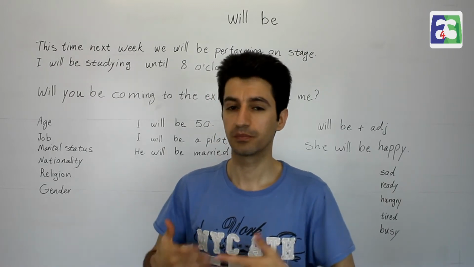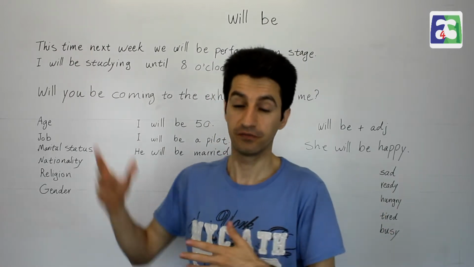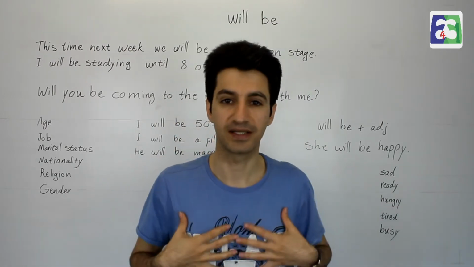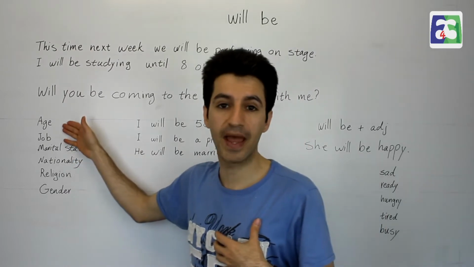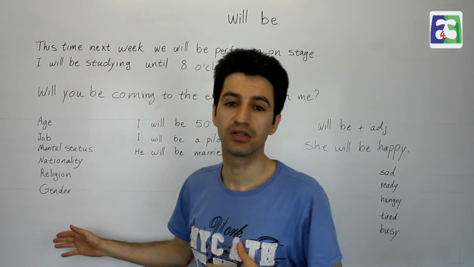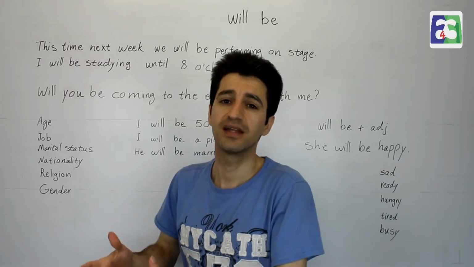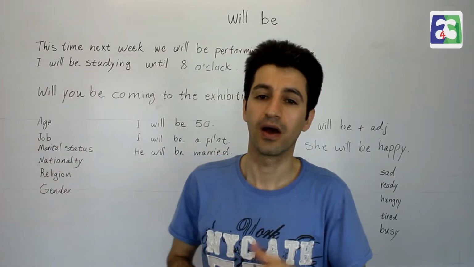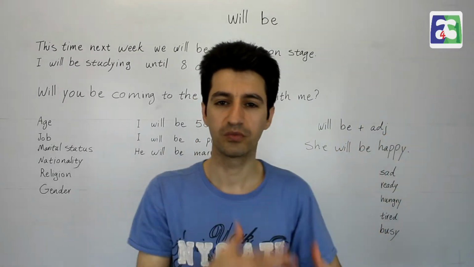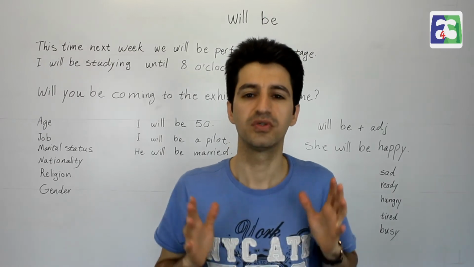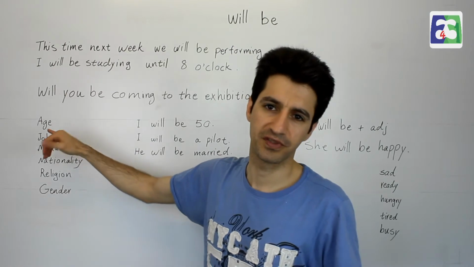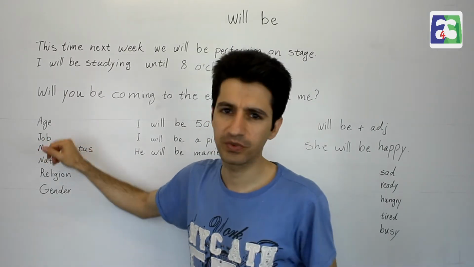Will be: be itself is a verb, and we use be to talk about our existence, our age, our job, marital status, nationality, religion, gender, or the place that we stand. I will be there, I will be here. We're talking about future, where we're going to be, where we're going to stand. Or I will be 50, she will be 50.